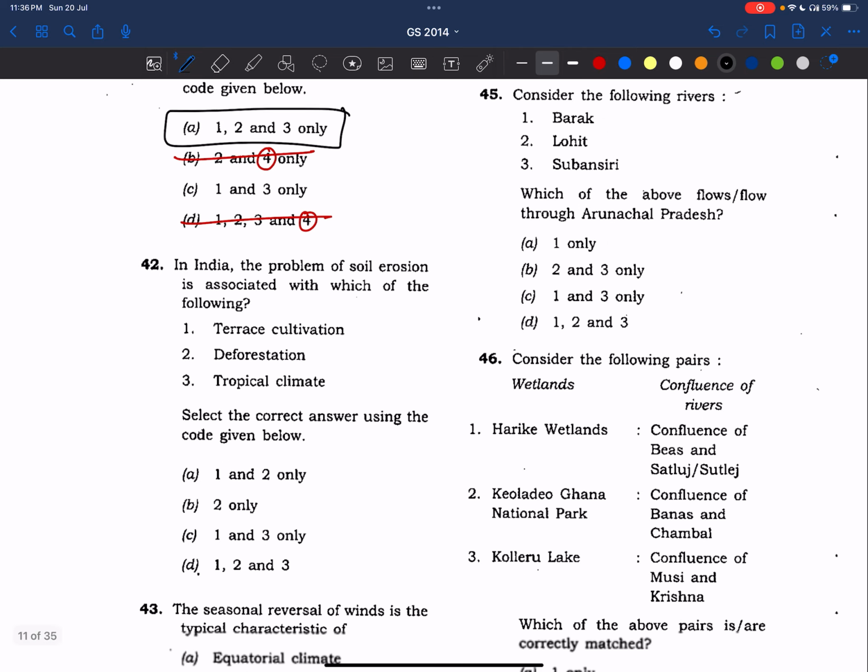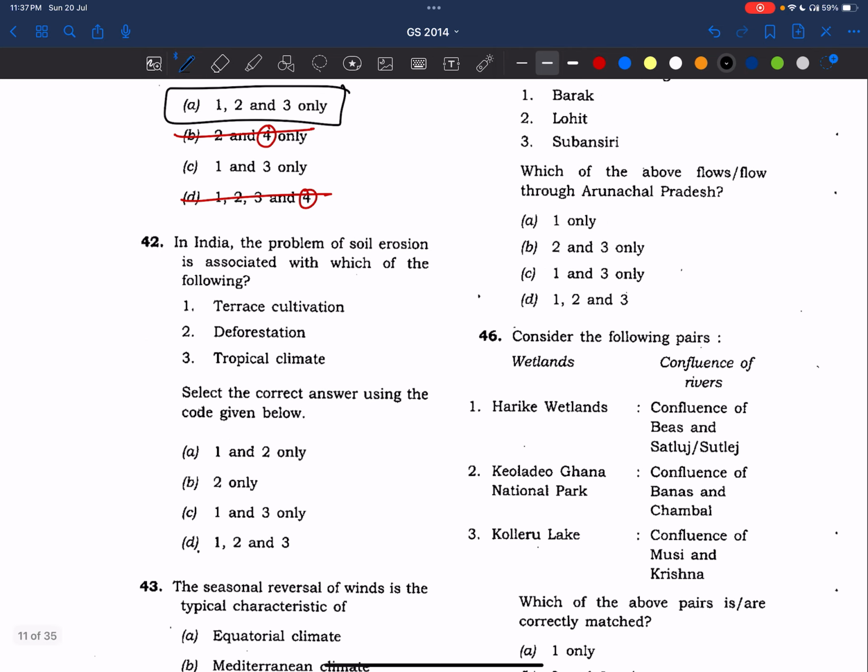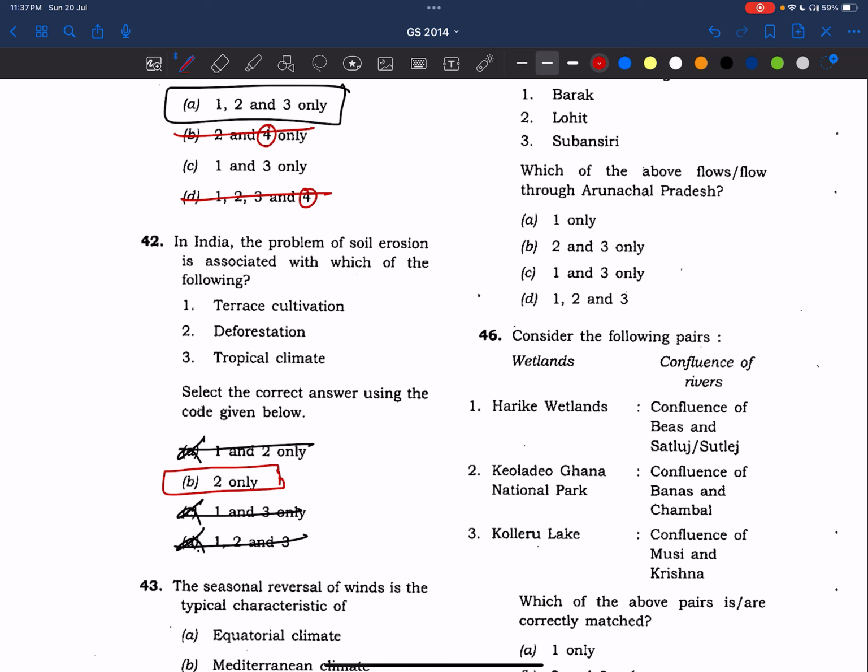Okay. Now let's go to the 42nd question. In India, problem of soil erosion is associated with which of the following? See here, terrace cultivation, it reduces soil erosion, right? So one can't be the answer. See, very simple. Answer is two. So this is how elimination works. First, we should have the basic knowledge about this. Then you see the options.